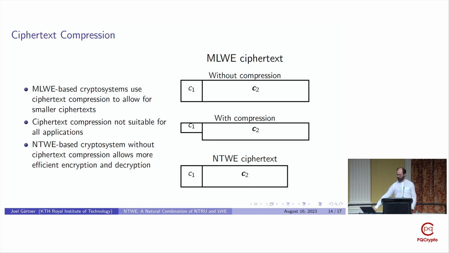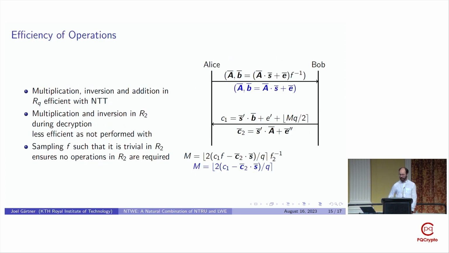And so I mentioned that the operations we perform in our scheme are of essentially the same cost as in Crystal-Kyber. And this is due to our scheme and Crystal-Kyber both using the number theoretic transform in order to allow efficient multiplications. And this number theoretic transform also allows this inverse, which is new in our scheme compared to Crystal-Kyber, to be computed at essentially the same cost as multiplication. And as we use a smaller A matrix, the cost of this additional inverse operation and multiplication with this F inverse is more than compensated for during key generation.